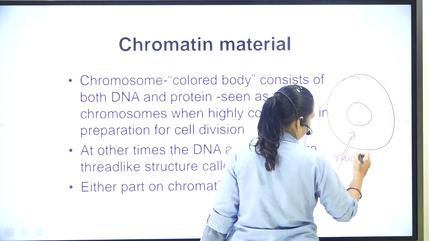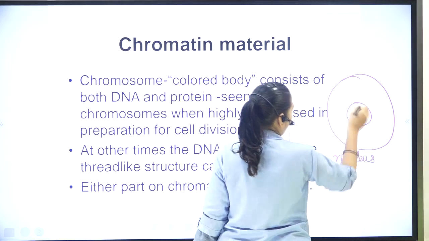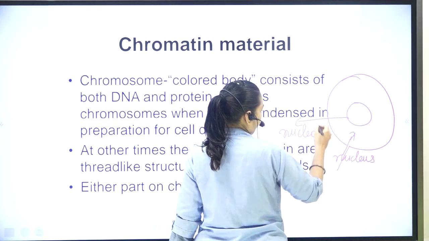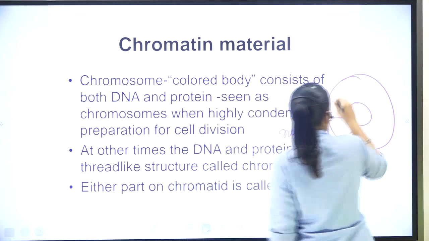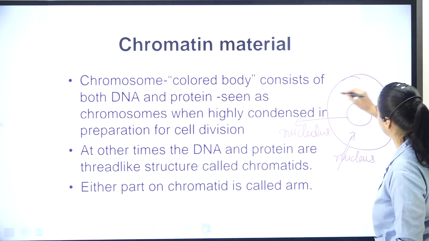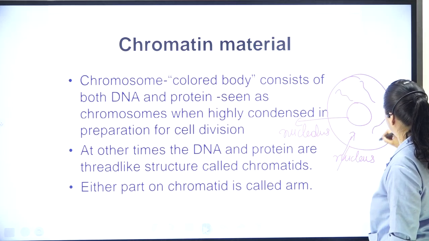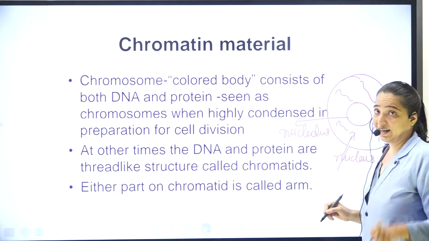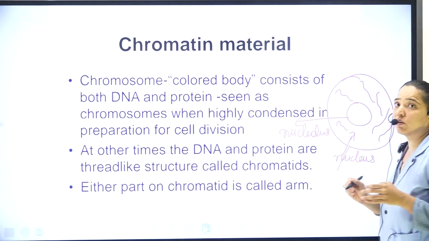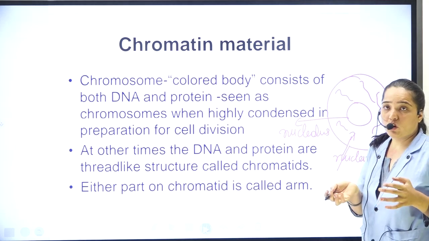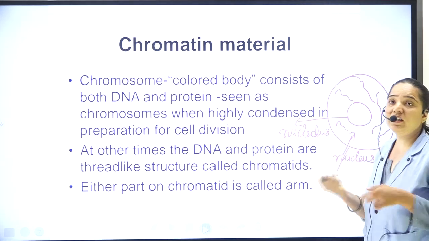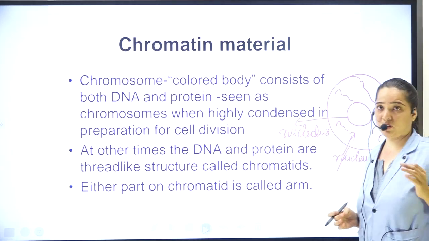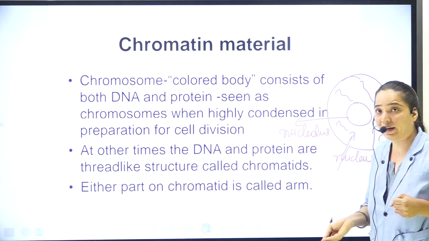This is the nucleus. This is the nucleolus. Now here, in the fluid present, the thread-like structures are there. During cell division, that means from one cell another cell is cropping up, and about the cell division we will study at the end of the lesson. There is mitosis and meiosis, the two processes by which the cell gets divided.